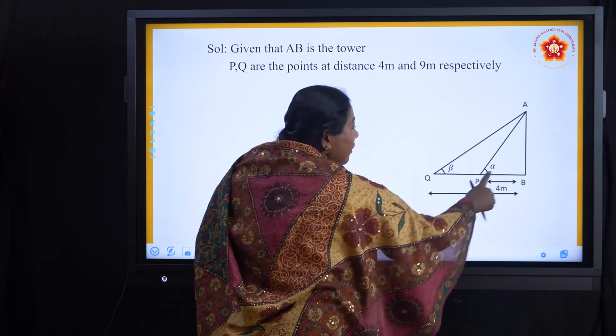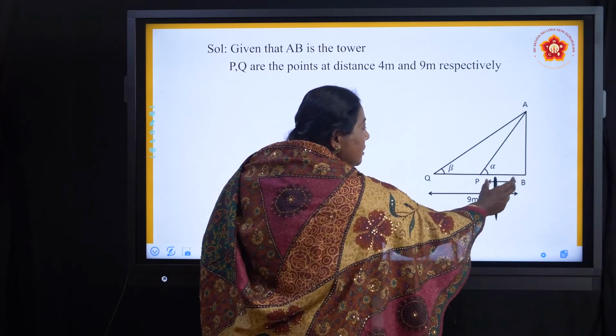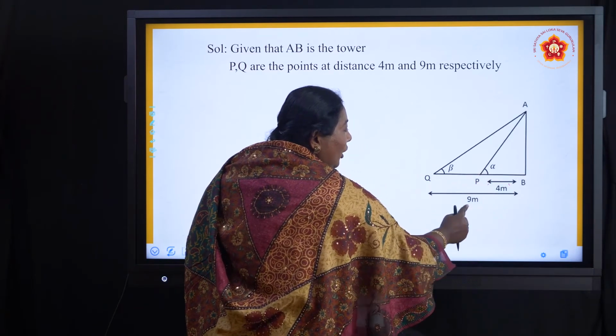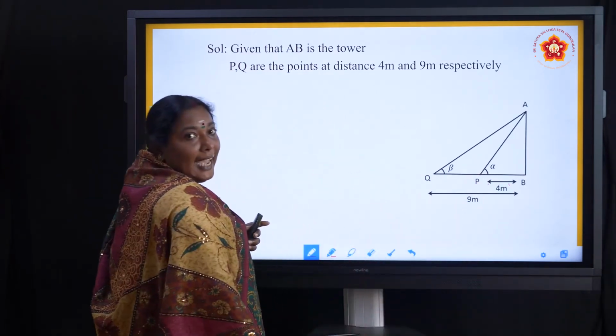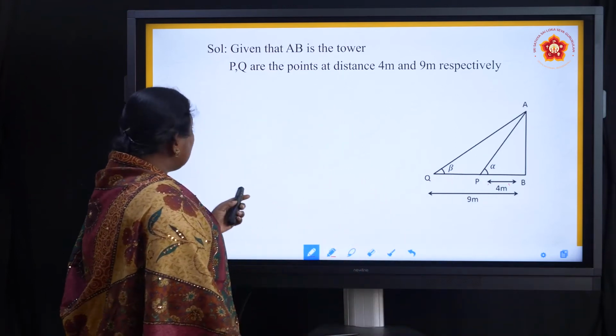So the tower, first point is P and the second point is Q. From the base, the first point is 4 meters and the second point is 9 meters. The angles I have taken as alpha and beta. So what are all the given things?